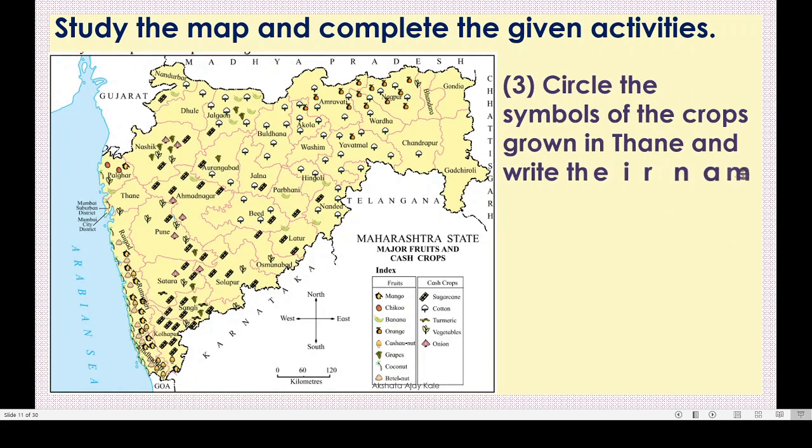Circle the symbols of the crops grown in Thane and write their names. Okay, where is Thane? Yes, here it is, Thane. We will show this like this. This is our Thane. Okay, but we can't see any symbols of fruits or cash crops, right? So nothing is grown in Thane according to this list. Okay.